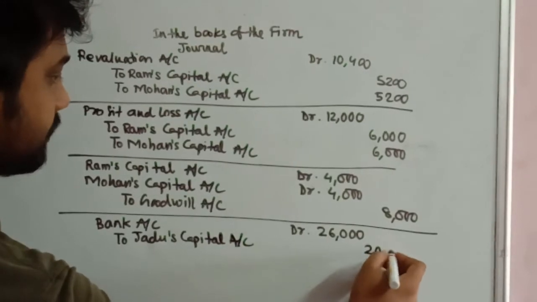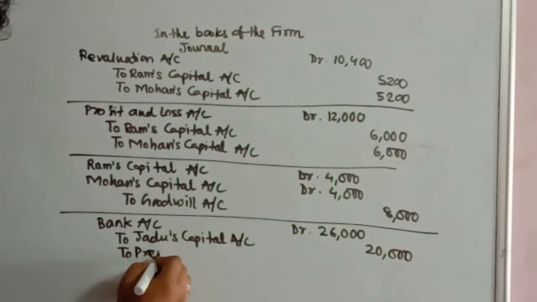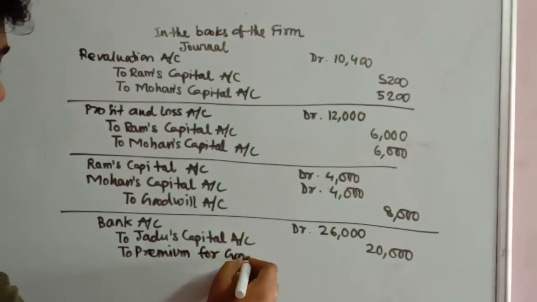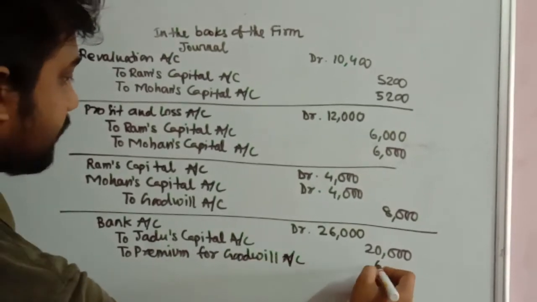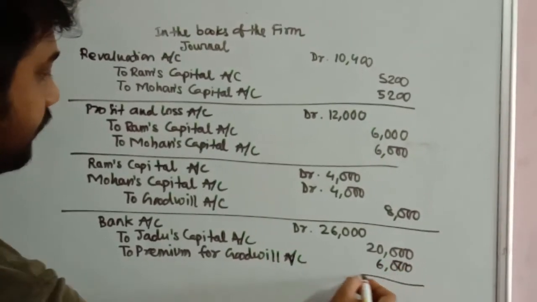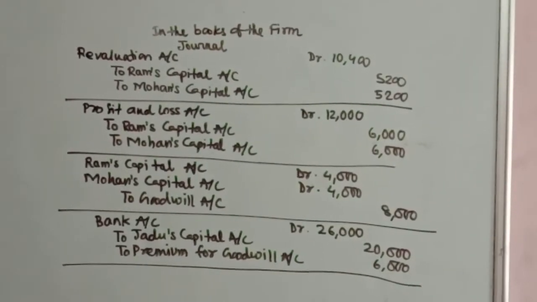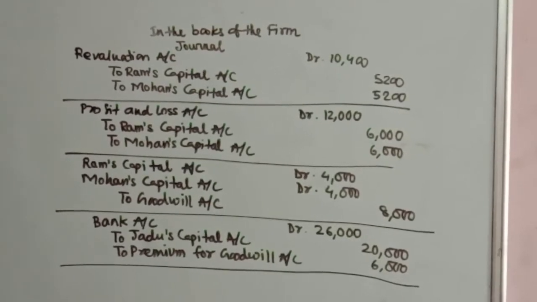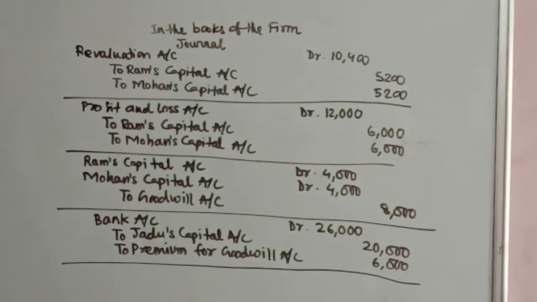Against capital, Jadoo is bringing in 20,000 and towards premium for goodwill account rupees 6,000. So in total, Jadoo is bringing in 26,000: 20,000 towards capital and 6,000 towards his premium for goodwill. And now this premium for goodwill, as we have discussed in the previous lecture, we have done a numerical also